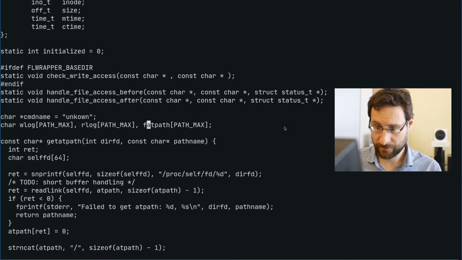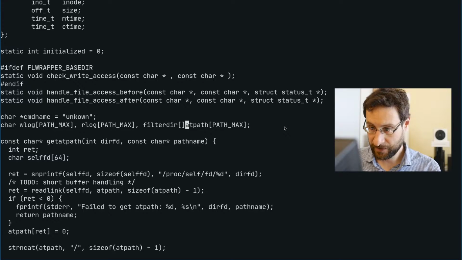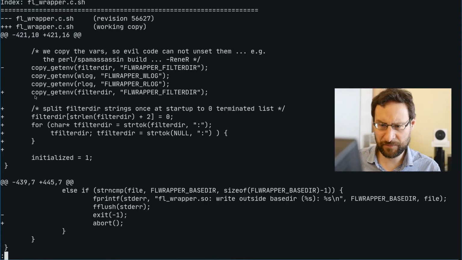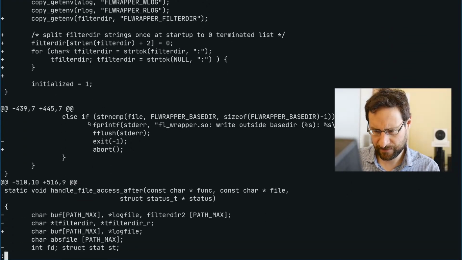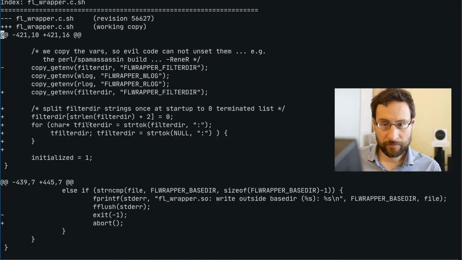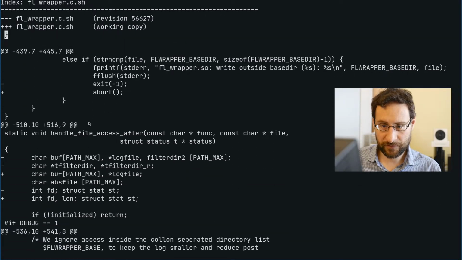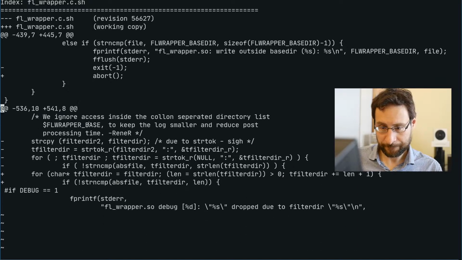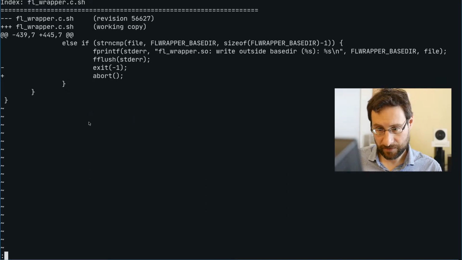Yeah, thank you much. Filter dir, path max, and yeah, we copied that first. I only changed that. I think I changed this. I only changed this because we keep manipulating that. I try to keep that together. And we need to revert this abort thing there, that I'm still not sure if I want to commit like that. Maybe we don't, but